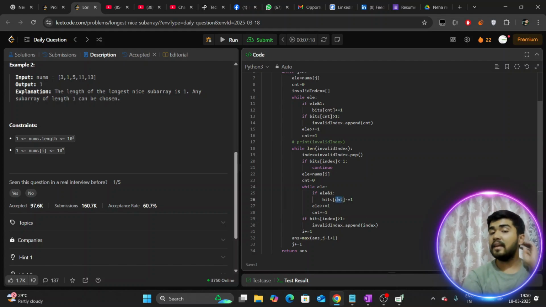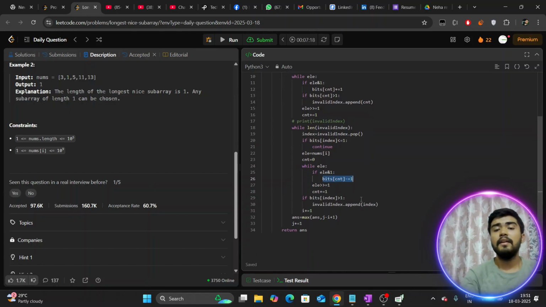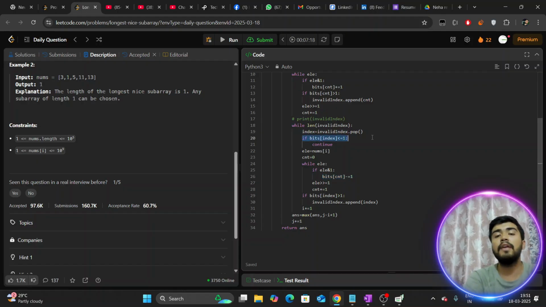Because we are turning down all the indexes where this particular element set its bits, as we are altogether throwing this element. So that is the concept, and those are the extra lines we have to write. Maybe 2 is going to be handled when we are throwing this nums[i] altogether. So that's the reason we are writing this extra logic.